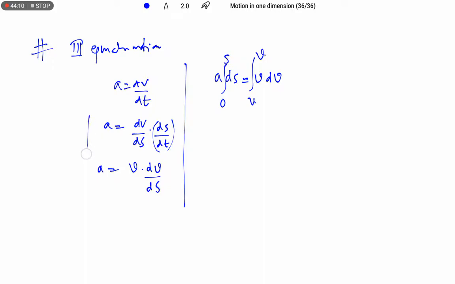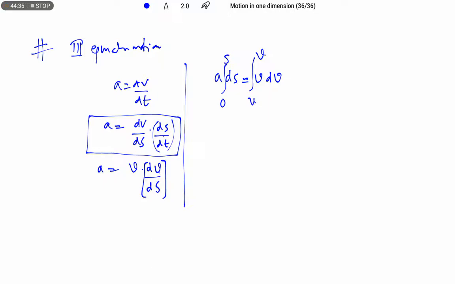So simply, I am writing this acceleration by dividing and multiplying with ds, because I need to find the integration in terms of s and dv only, so I need to eliminate this t value. That's why I am writing dv by dt as dv by ds into ds by dt. This rate of change of displacement is known to be velocity.